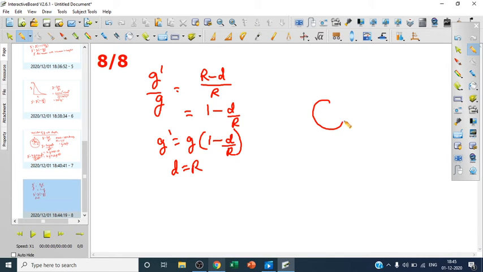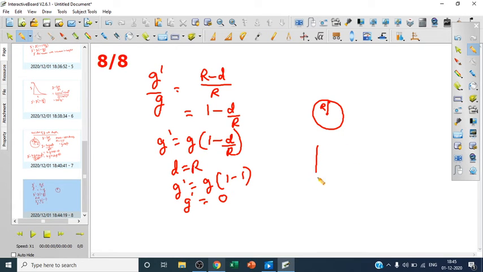When d becomes equal to r, what will we write? G dash is equal to G into 1 minus r by r, which is equal to 1 minus 1, so this is equal to 0. So acceleration due to gravity at the center of the earth is 0. So with depth, acceleration due to gravity can become 0.